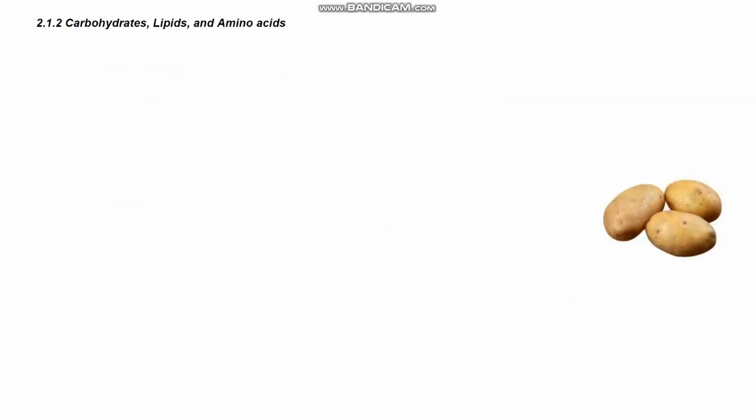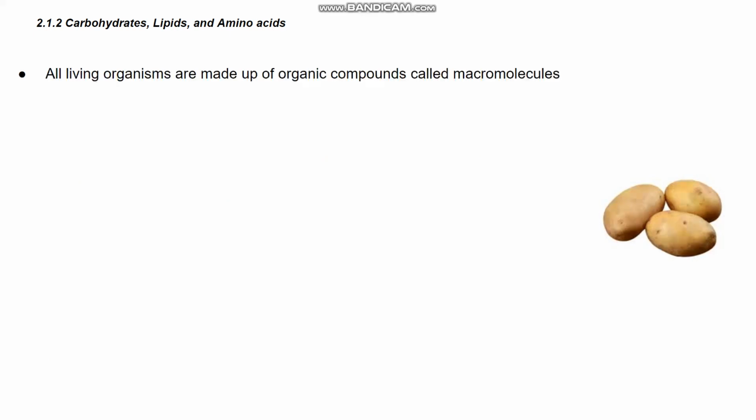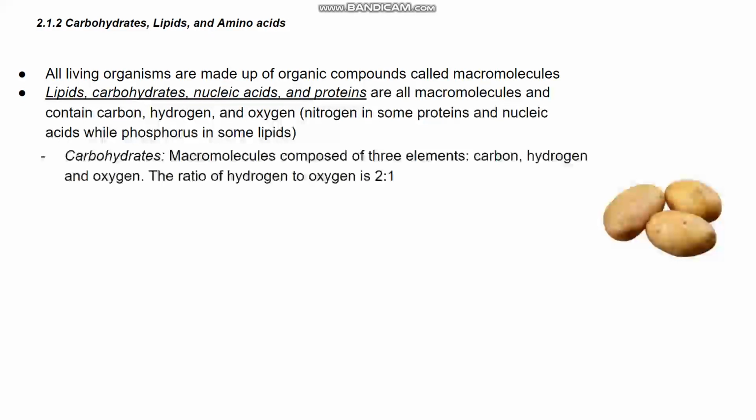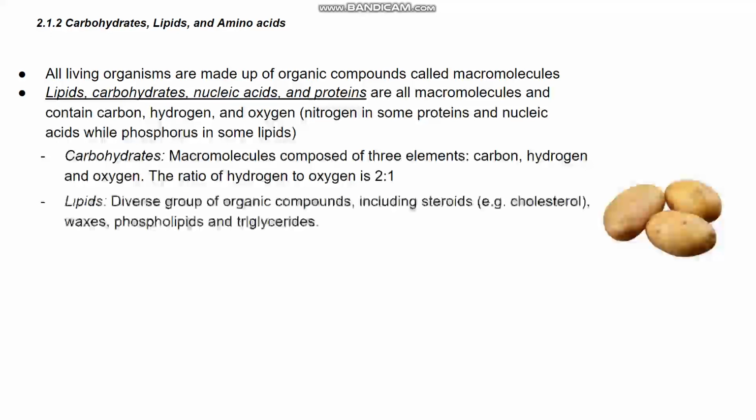Moving on to 2.1.2, carbohydrates, lipids, and amino acids. All living organisms are made up of organic compounds called macromolecules. Lipids, carbohydrates, nucleic acids, and proteins are all macromolecules and contain carbon, hydrogen, and oxygen. Note nitrogen in some proteins and nucleic acids, while phosphorus is in some lipids. Carbohydrates are macromolecules composed of 3 elements: carbon, hydrogen, and oxygen. The ratio of hydrogen to oxygen is 2 to 1.